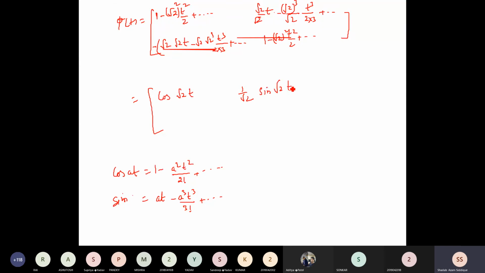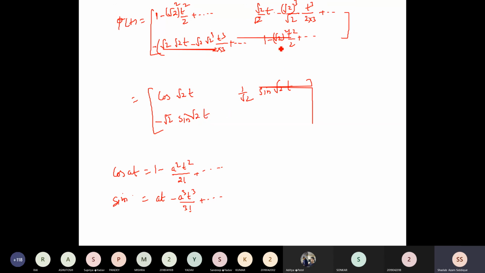So sin(At) is nothing but sin(√2 t). Now this can be written with minus A as a common factor, and you can see here √2 is common to all. Again, it is in the form of At minus A cubed t cubed by 3 factorial. So this can again be written in the form of sin(√2 t).